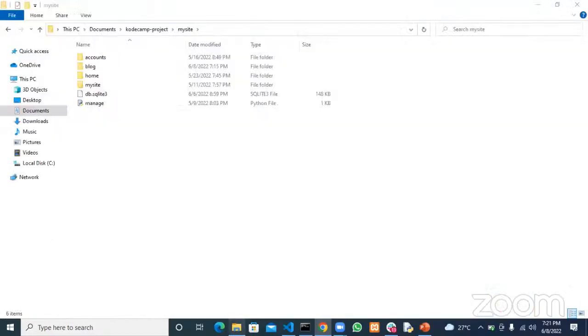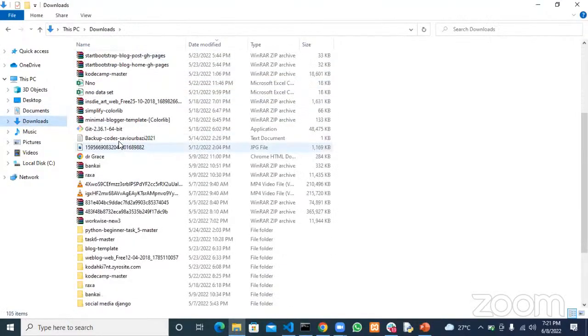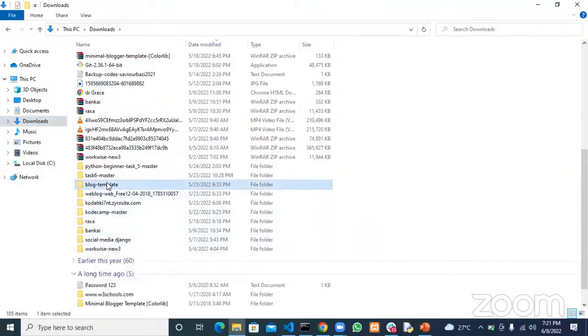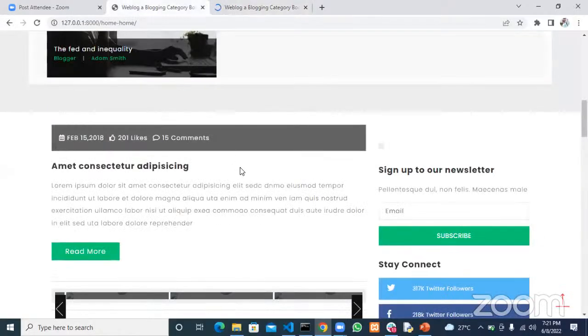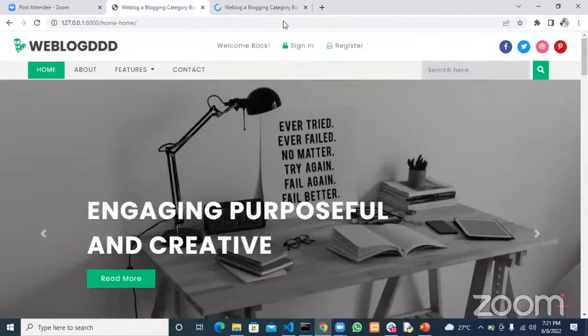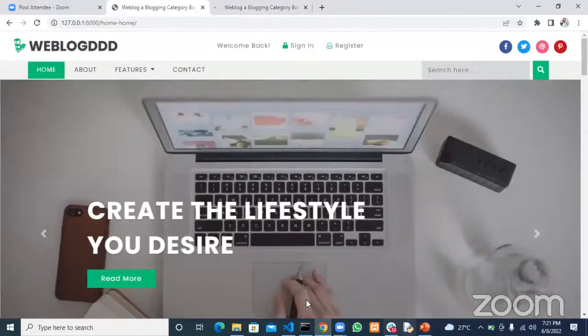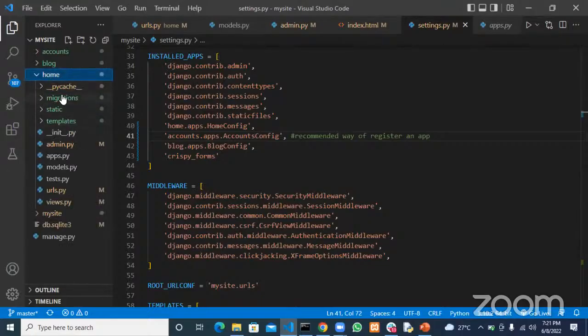Let me go ahead and load the actual site itself so we see what is happening. All right, so this was the template. Let's index. It's taking time to load. Let's see what we have here.